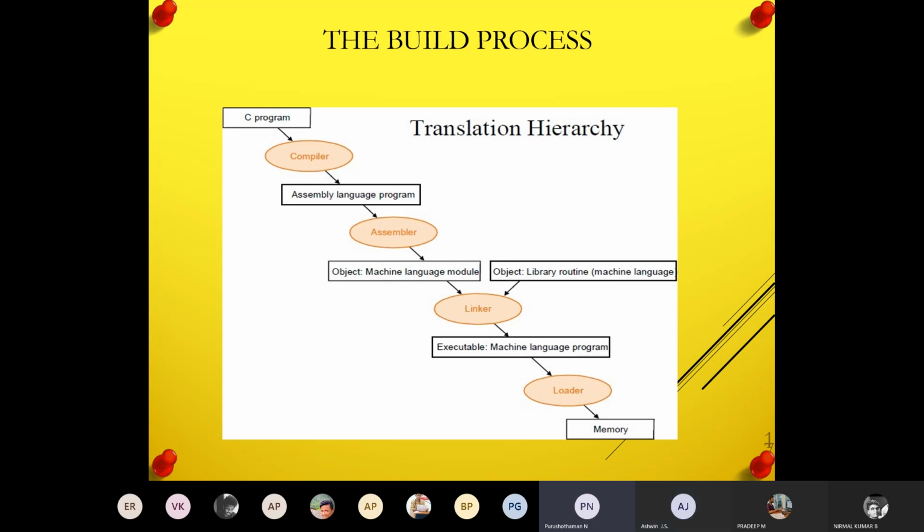Sorry for the disturbance. After getting that from the linker, that machine language program will be given to your loader, to load in the memory. In the memory, finally it will be available in terms of binary files, also called a hex file or hexa file. It will be binary or hexadecimal. So this is how the program will be processed from your source file to the hexa file or binary file. This is what I explained in the next session.